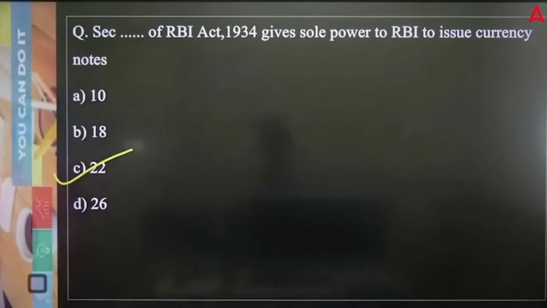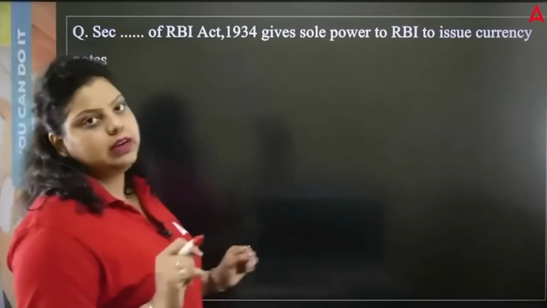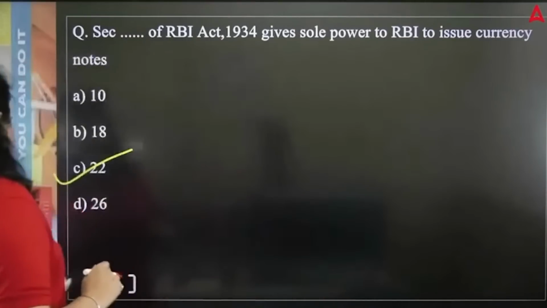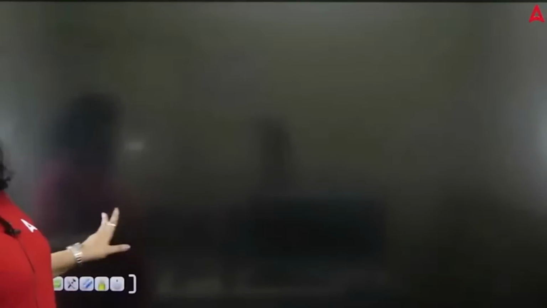So section 22 talks about that RBI has all the right to print the currency notes except rupee 1. Okay, so right answer will be C option.